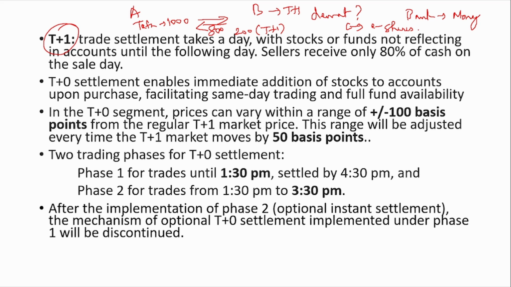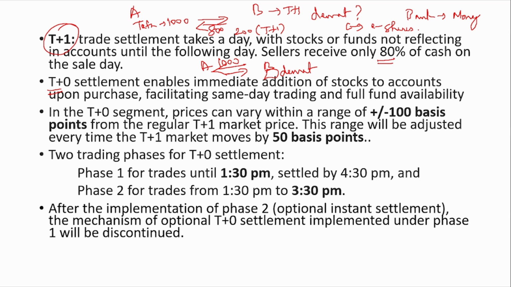So in T+1 settlement, the seller receives only 80% of his cash and receives the 20% on the next day. But in T+0 that Sebi is planning, A gets his 1000 rupees the very same day and B gets his share credited to his Demat account the very same day. This is the planning of T+0 settlement.